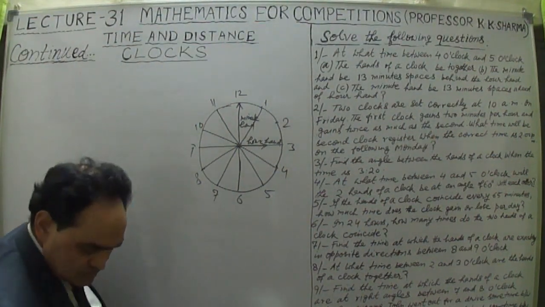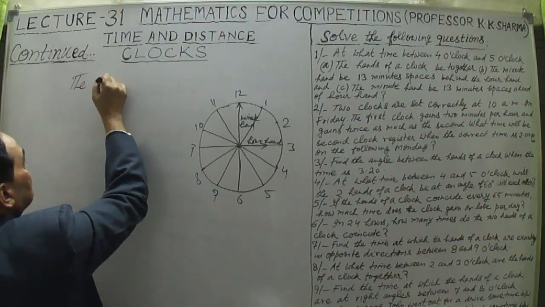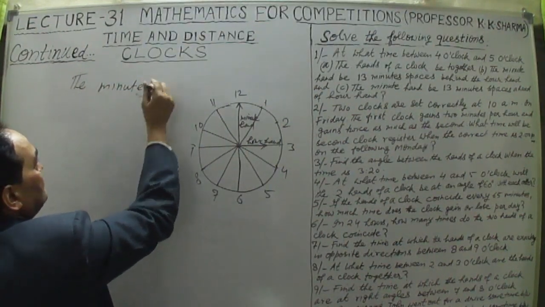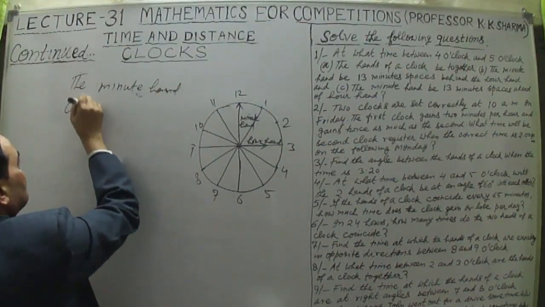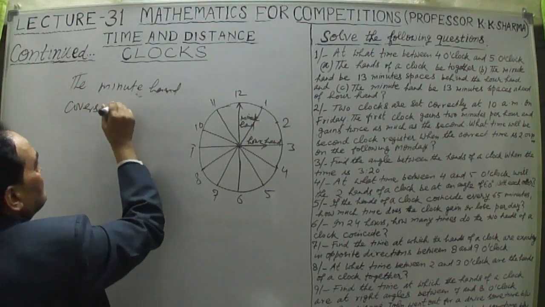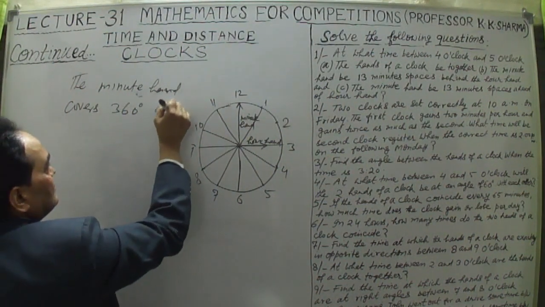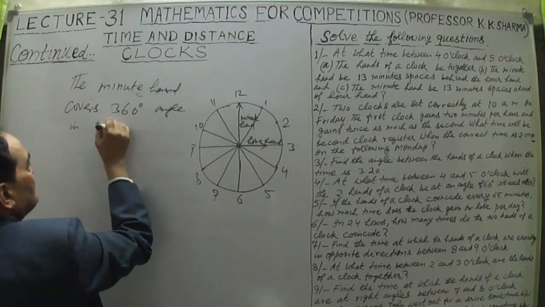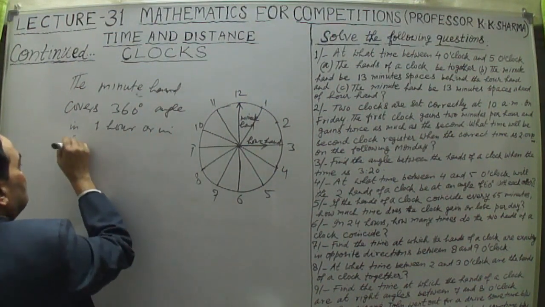First of all, let me take the minute hand. The minute hand covers a 360-degree angle in 1 hour, or in 60 minutes.